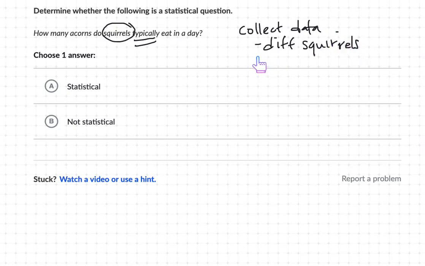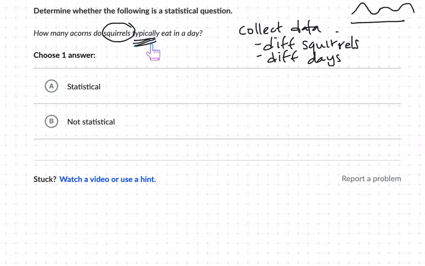So we're going to not only collect from different squirrels, but we're going to collect information on different days. So that's a lot of information. And then there's going to be a lot of variability. So maybe some squirrels eat a lot, other squirrels don't eat that much, some squirrels eat in the middle, lots of variability, differences in the answers.